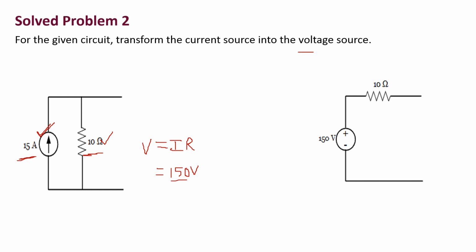So the equivalent voltage source is this one: 150 volts is the voltage source value, with 10 ohms as the resistance value. This resistance is connected in series with the 150 volts voltage source. Okay, this is the problem based on current source into voltage source.